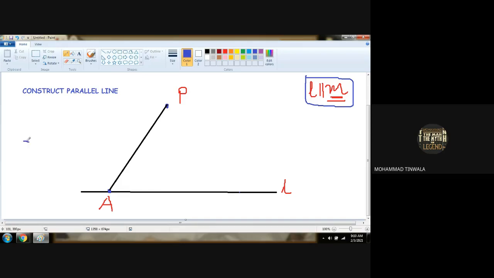For example, you have opened the rounder and pencil this much. With exactly this measurement, draw an arc in such a way that one end touches line L and the arc is drawn cutting line segment AP. What is this called? Line segment AP.